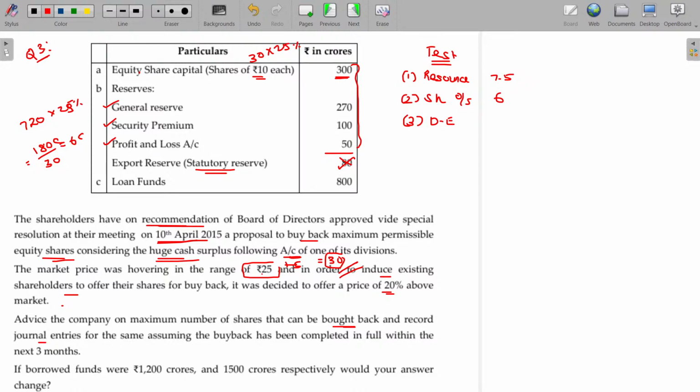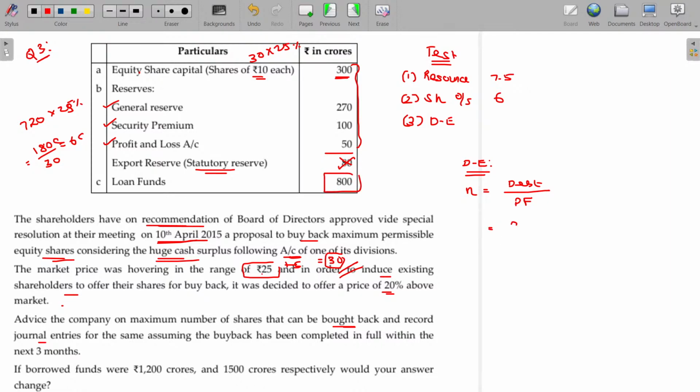Third one is debt equity ratio. How to calculate in case of debt equity ratio? Very, very important. As per the debt equity ratio, number of shares to be bought back being debt divided by proprietor's fund. Clear.